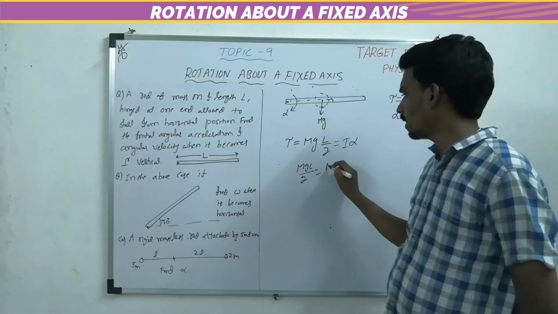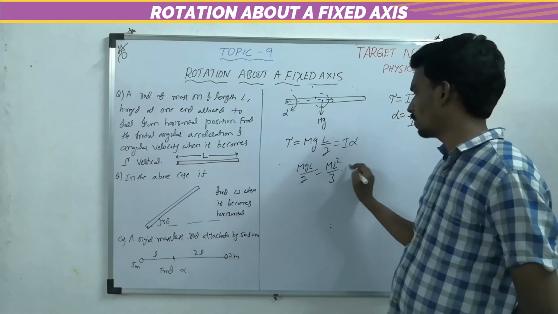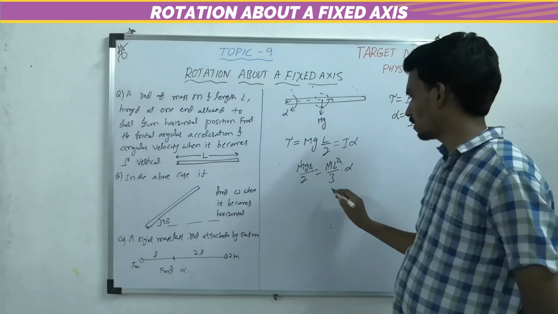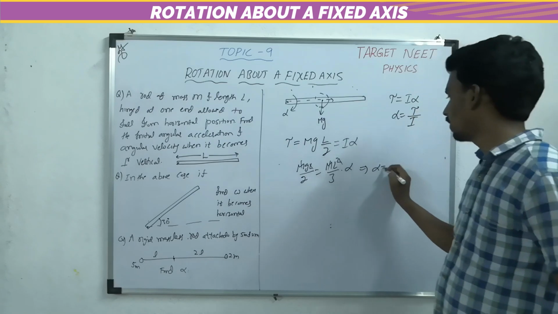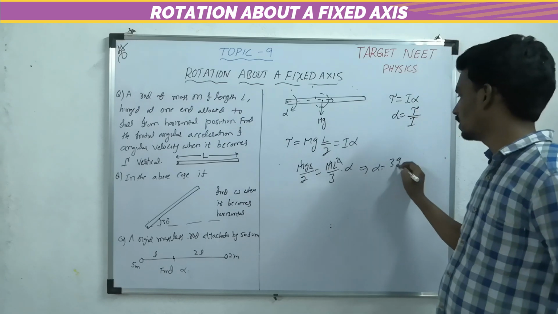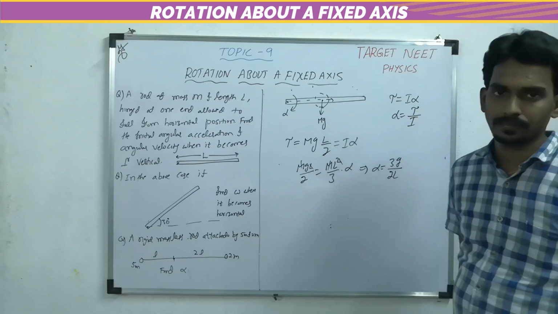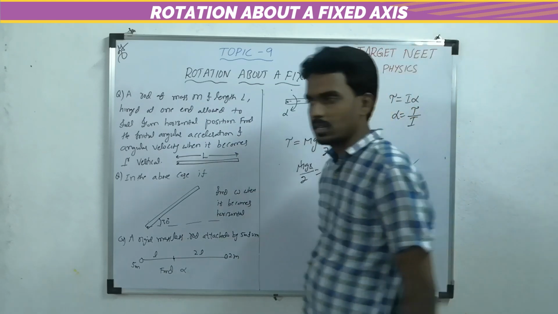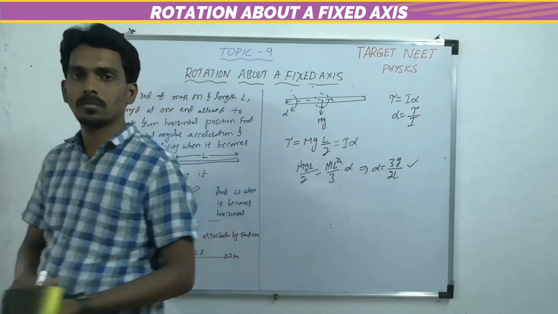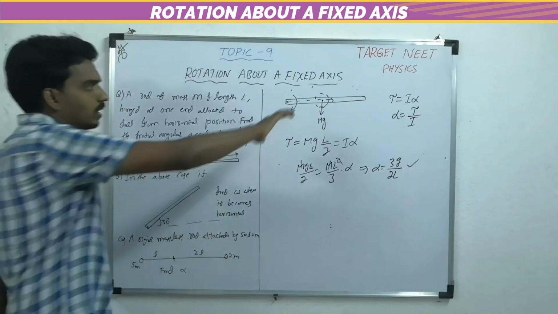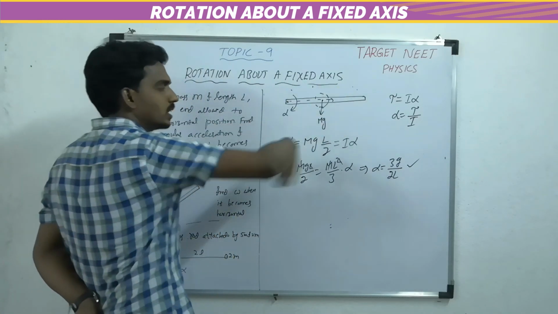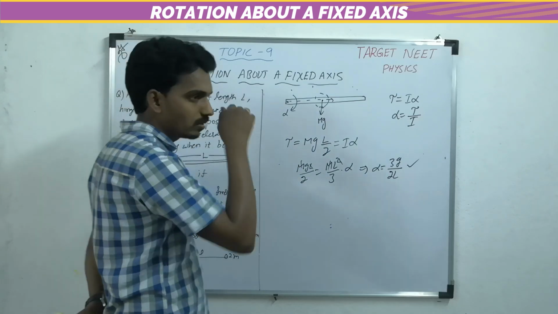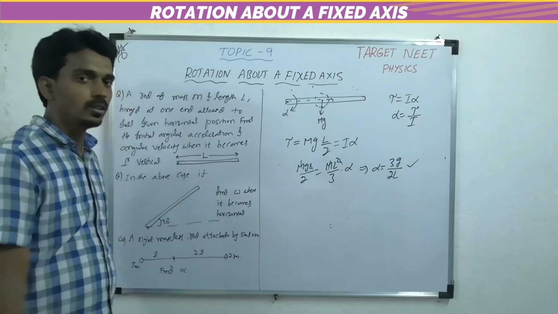So what is the moment of inertia of the rod? m L square by 3. So m cancels, L cancels, and alpha becomes, taking 3 to this side, 3g by 2L. This is the initial angular acceleration. But it keeps on changing because as the rod rotates, mg keeps on changing direction relative to the rod, not magnitude. So the torque value keeps on changing, and alpha also changes.